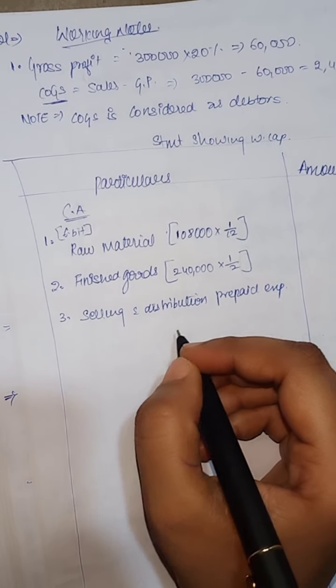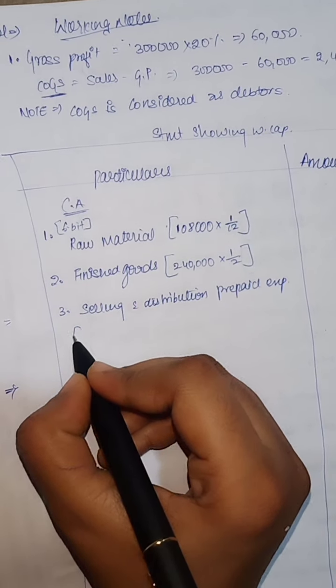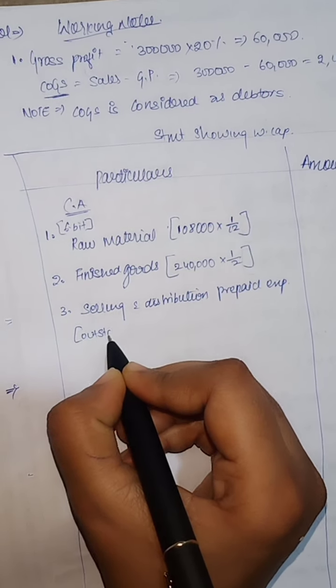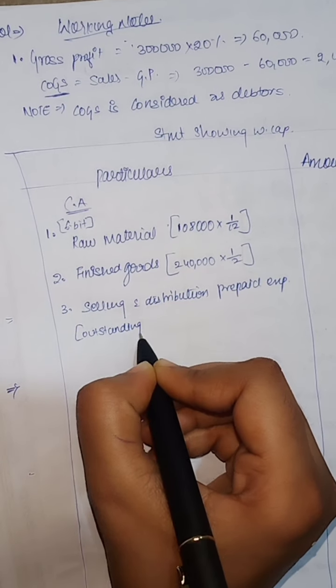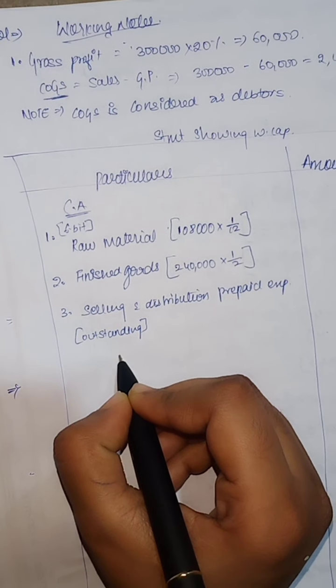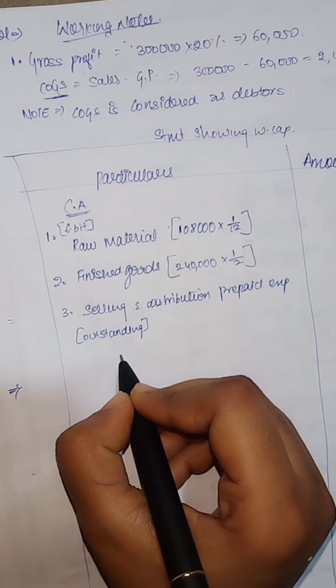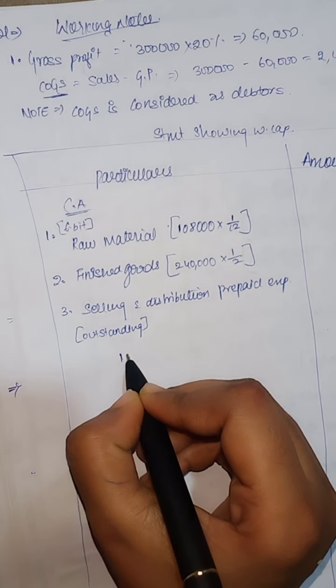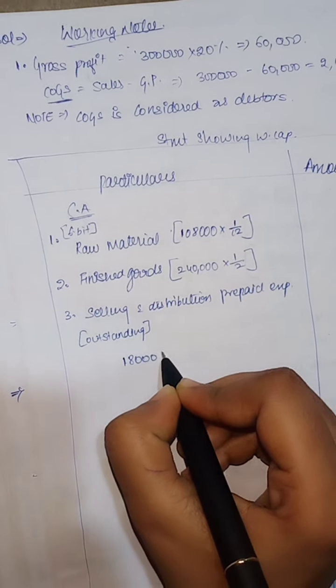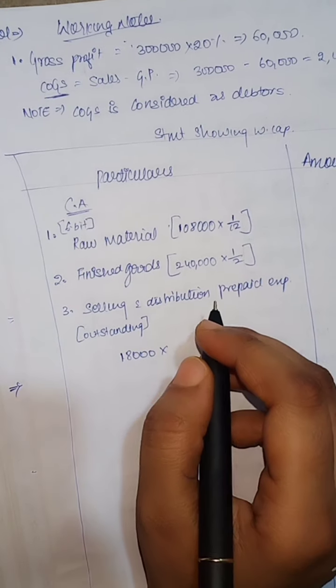Paid quarterly, this is outstanding. See, quarterly. Given the amount 18,000, we can take it for quarterly.